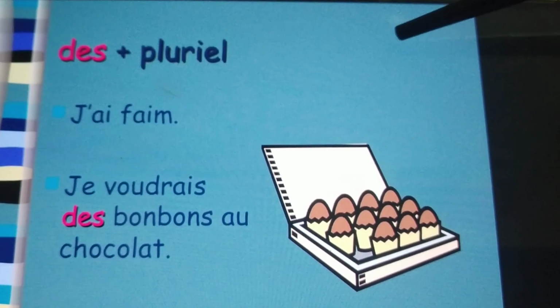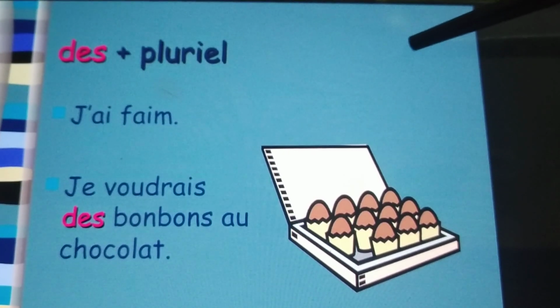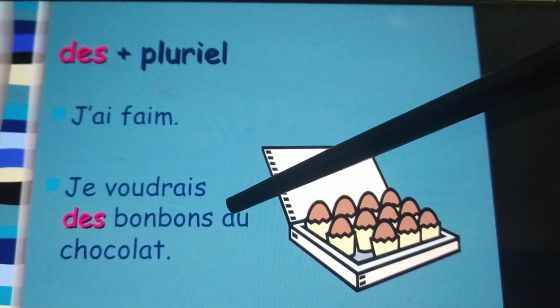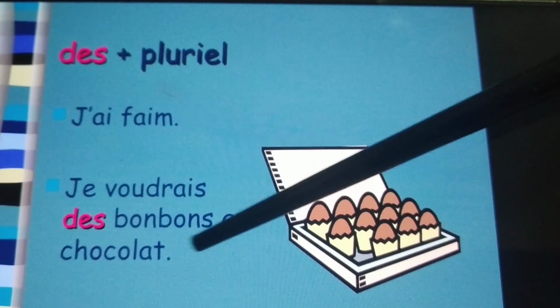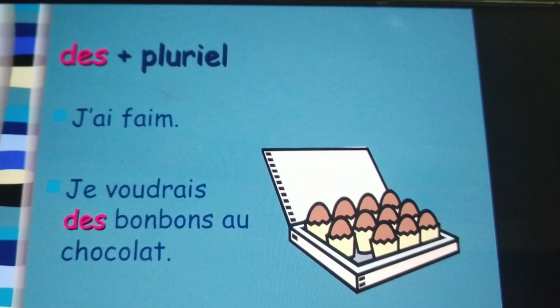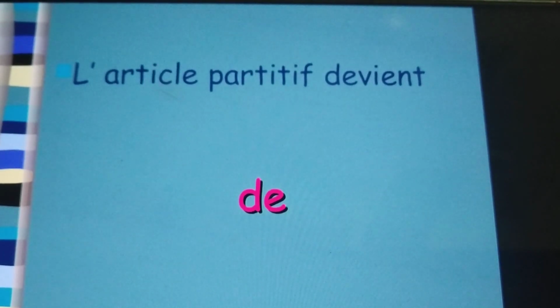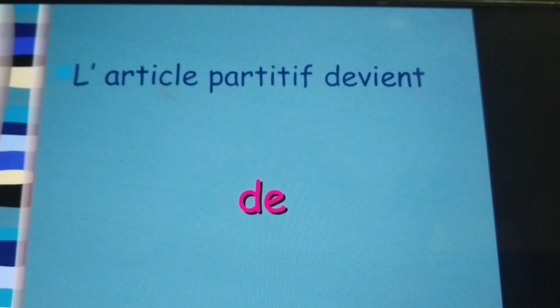They plus plural. Whenever a noun is in the plural form, we write des. Okay. Je voudrais des bonbons au chocolat. So bonbon is in plural form, so we are writing des. Okay. Just remember it. Now, in the starting page, we saw there was a fifth partitive article, that is de.